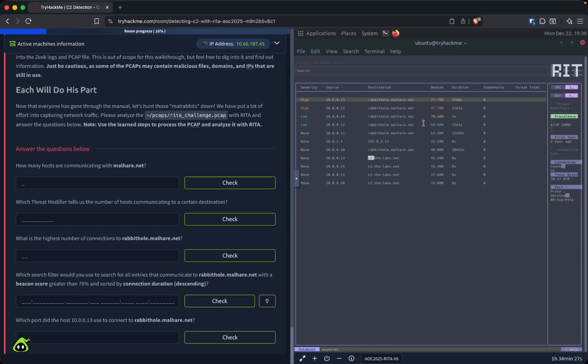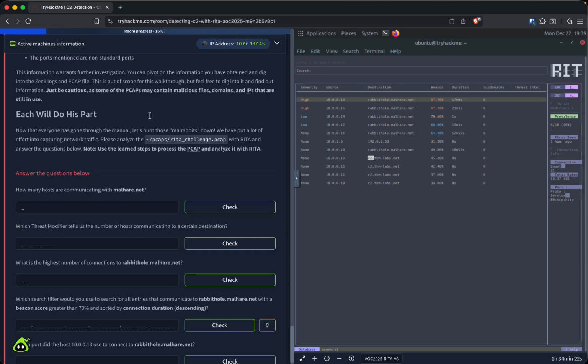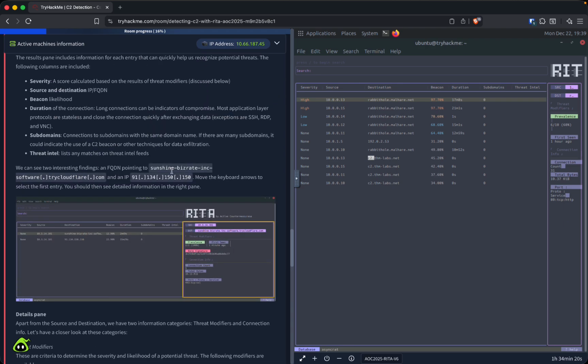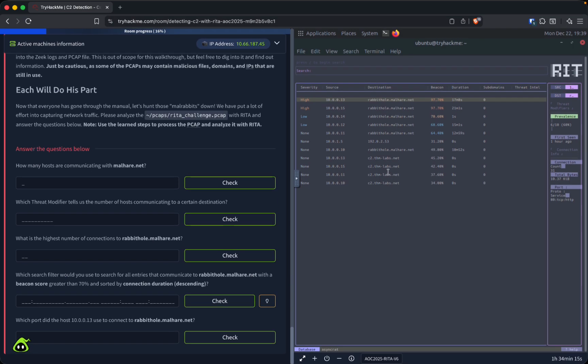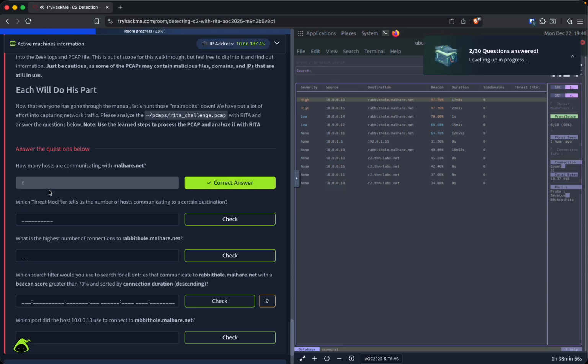So we already did the Rita challenge file, which is why we saw malware.net instead of this Sunbiz, or Sunshine Biz. So we were already there. It says, how many hosts are communicating with malware.net? Let's see. We see 1, 2, 3, 4, 5, 6. The answer is 6.